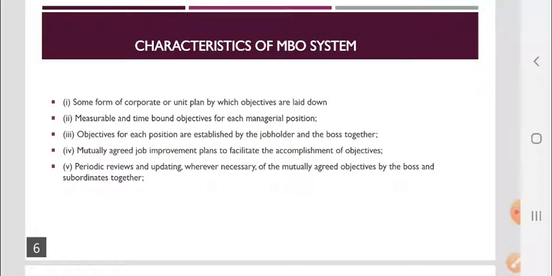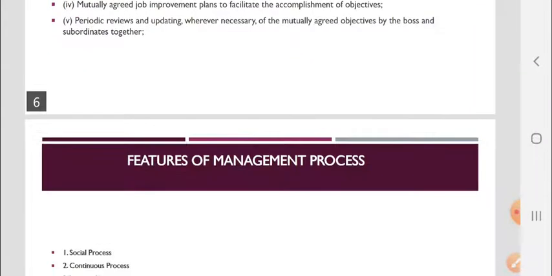Some of the characteristics of MBO systems are some form of corporate or unit plan by which objectives are laid down; measurable and time bound objectives for each managerial position; objectives for each position established by the job holder and the boss together; mutually agreed job improvement plans to facilitate the accomplishment of objectives; and periodic reviews and updating wherever necessary of the mutually agreed objectives by the boss and the subordinates together.